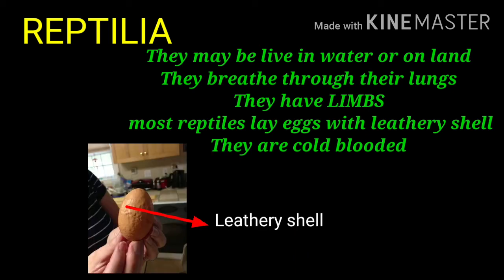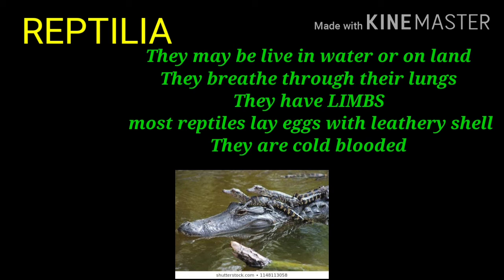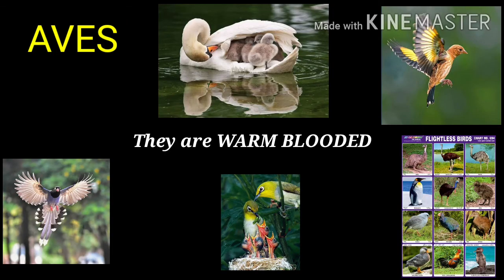Most reptiles lay eggs and they have leathery shells. The eggshell is leathery. Some give birth to their young ones also, but in that case the young ones totally resemble their parents. But in amphibians, at the early stage, tadpoles are totally different from their parent, that is the frog. Like Pisces and amphibians, reptiles also are cold-blooded because they can change their body temperature according to the temperature of their surroundings.